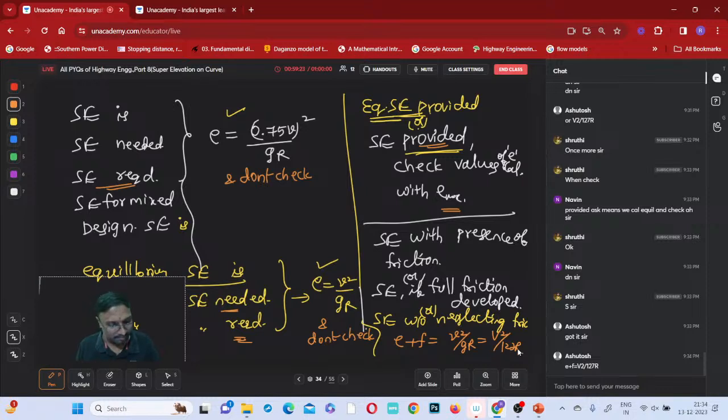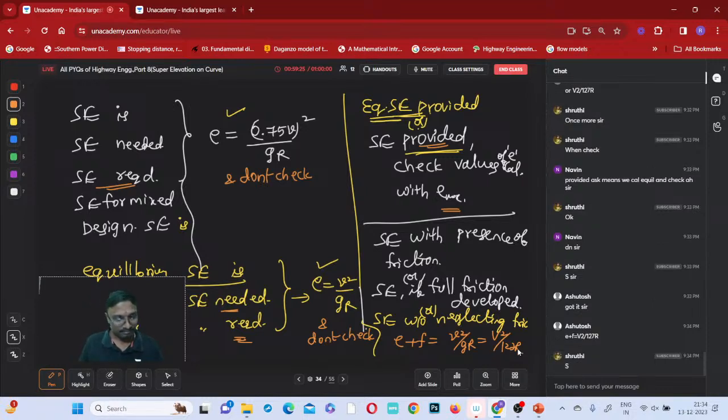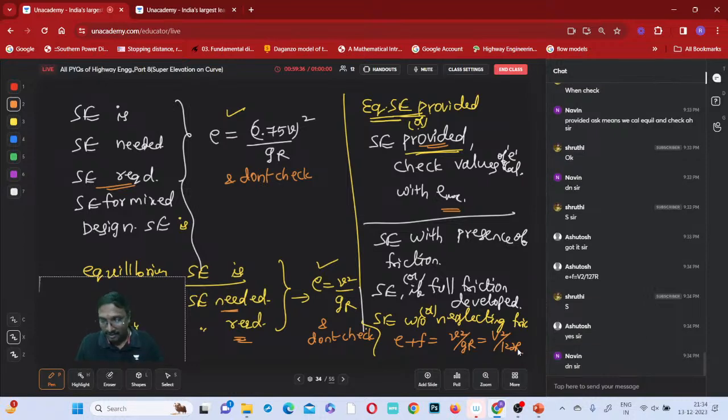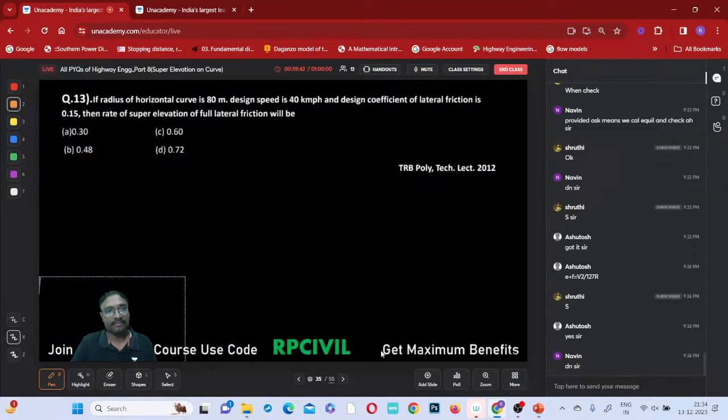When to go for which formula? Naveen, you are there also. Okay, right. Is that clear to everyone now? Naveen? And others also, clear or not? Clear now, everyone? Now I'll go for the last question. Shall I go for the last question? This is the 13th question I'll go for. Okay.